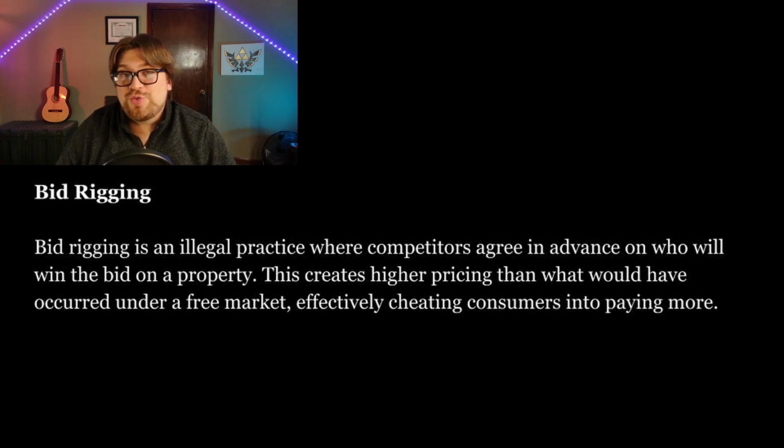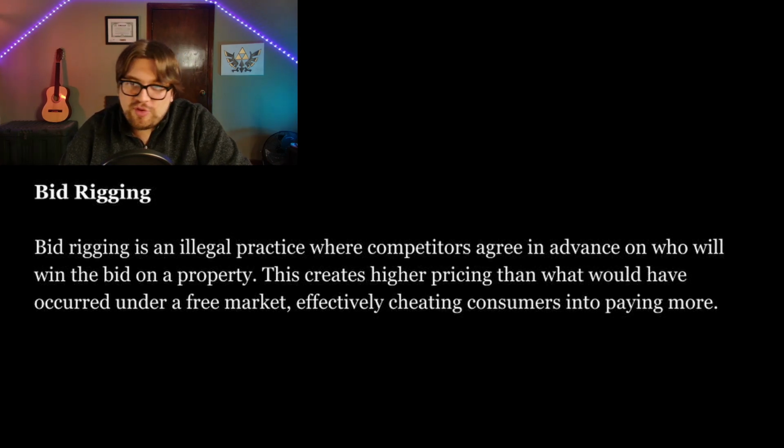Next is bid rigging. Bid rigging is an illegal practice where competitors agree in advance on who will win a bid on a property. This creates higher pricing than what would have naturally occurred in a free market, effectively cheating consumers into paying more. For example, if two competing real estate agents agree to take turns being the lowest bidder to drive up the price of the home sale, that would be considered bid rigging.